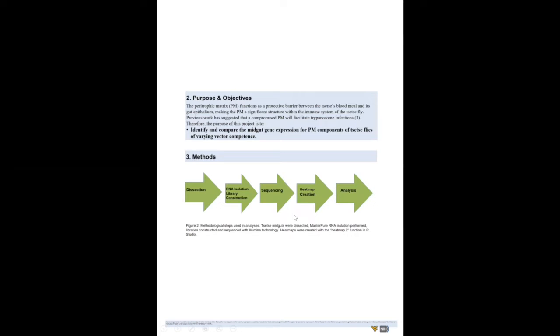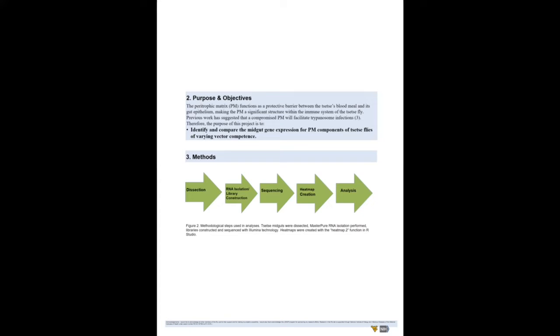We examined two species of tsetse fly, Glossina brevipalpus, which shows low vector competence, and Glossina morsitans, which displays high vector competence. We hypothesized that G. morsitans, as it is more likely to sustain and transmit trypanosome infection, may show the downregulation of genes involved in the synthesis of the PM. The idea behind this is that the PM plays a role in the tsetse fly's immune defense.